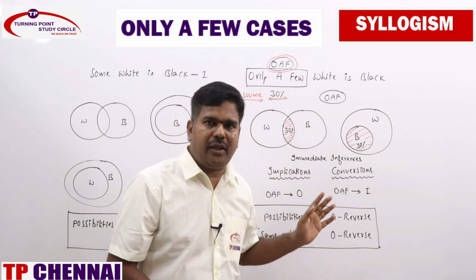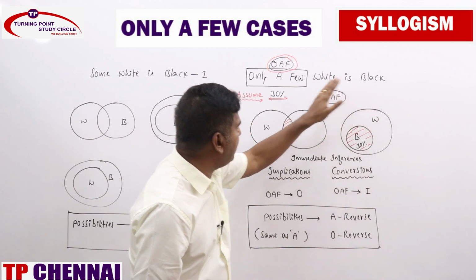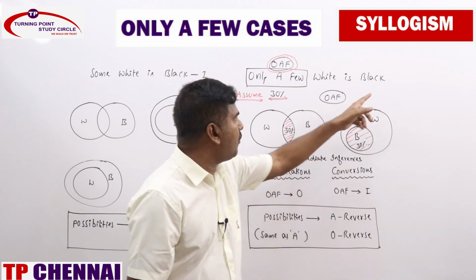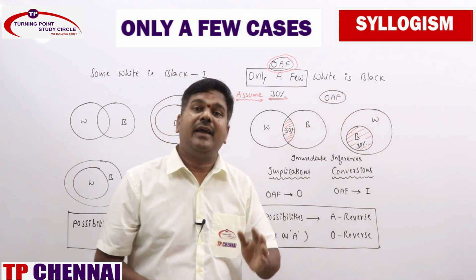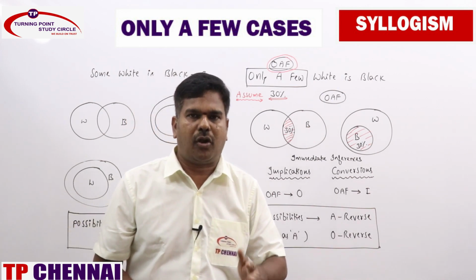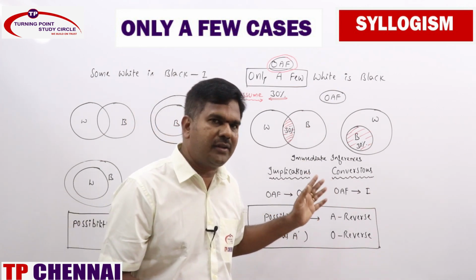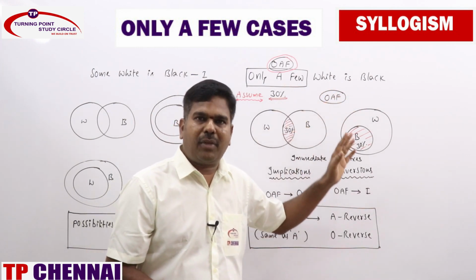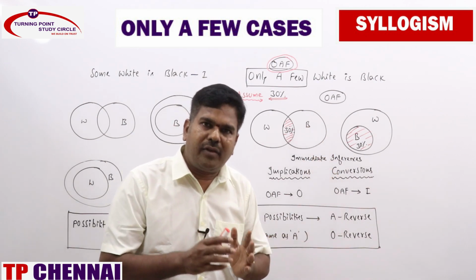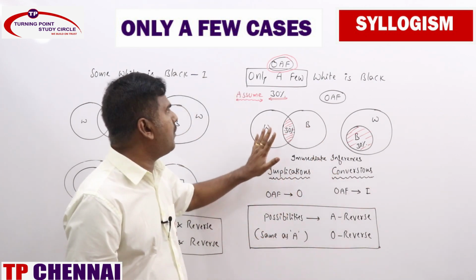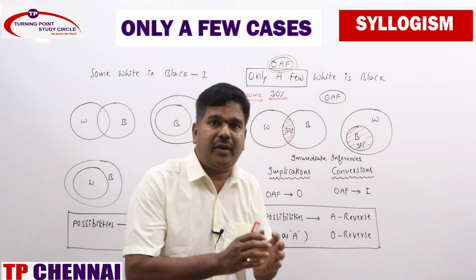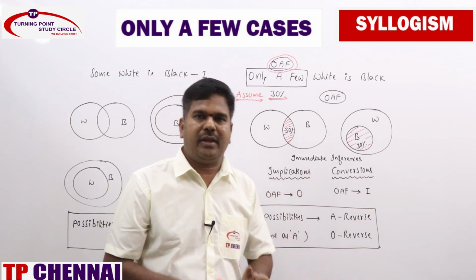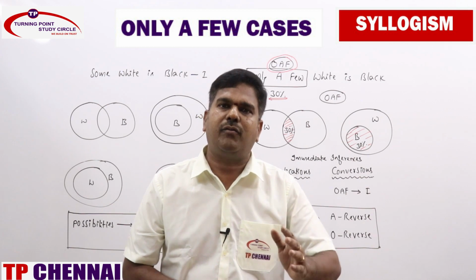Whenever you are converting only a few, you just make it as some black is 30% white, or some black is only a few white. It will be more clarity for you in order to solve the problems. So OAF reverse, only a few reverse, will be some black is 30% white, or some black is only a few white. Like that you always remember. Only a few white is black means a part of white is black. Always remember, a part of white is black. That is the reason we are always assuming 30% white is black, and we are going to solve the problems.